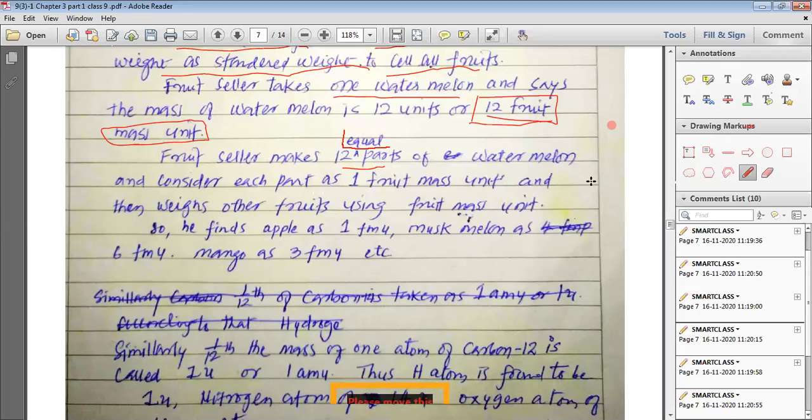As we have taken one AMU, the fruit seller has chosen one FMU.